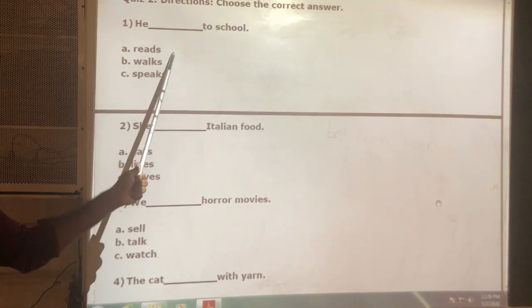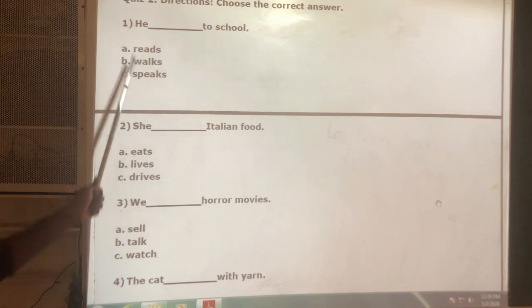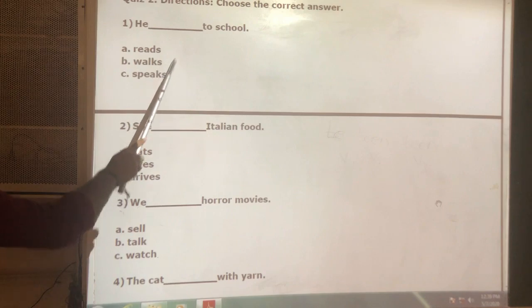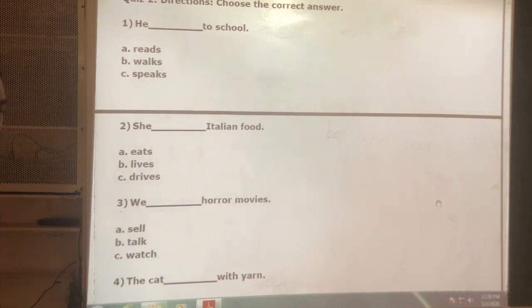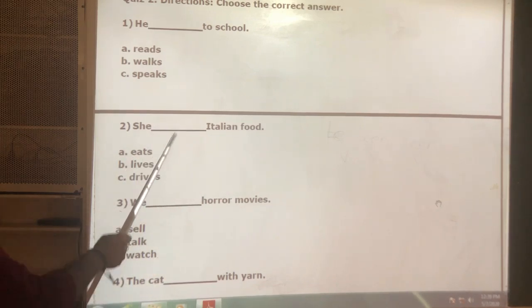This is wrong. And we cannot say he speaks to school. This is also wrong. He walks to school is the correct one. So what is the answer now? B. Okay. Next, she ____ Italian food. She lives, wrong. She drives, wrong. So what is the correct one? Eats. She eats Italian food. So this is the correct option.